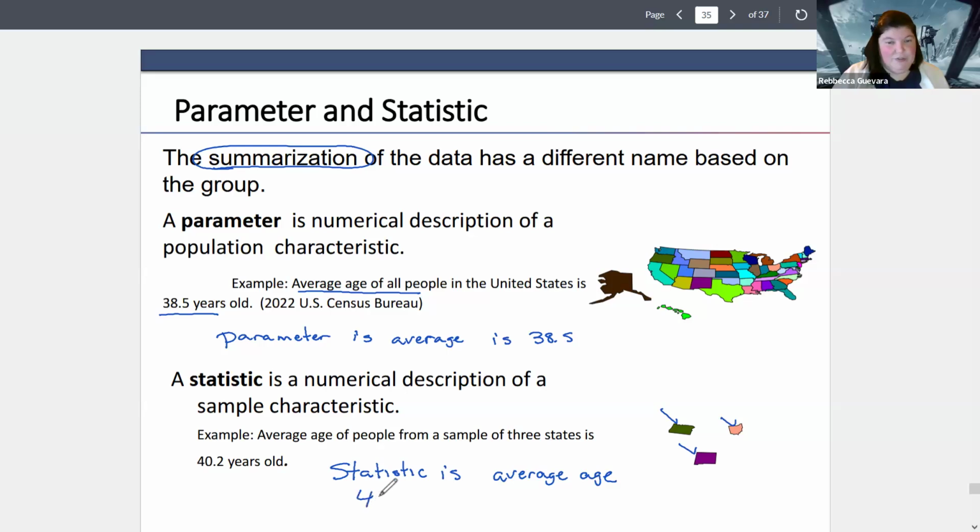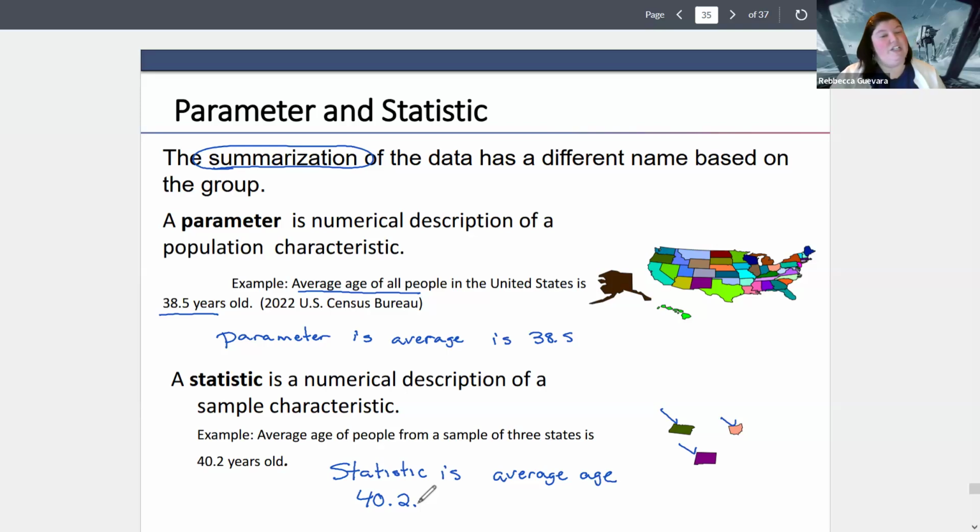Parameters, if we had a parameter, then there's not as much work going on. So usually what we do is statistics are a way to guess parameters. It's very hard to sample the entire population in the United States. That's why, if you notice, that data comes from the US Census Bureau. We go through every 10 years and try to ask everybody. So it is an attempt at collecting the whole population. But this is not something that's easy to do. It takes a long time, and it costs a lot of money to do a study on everybody.